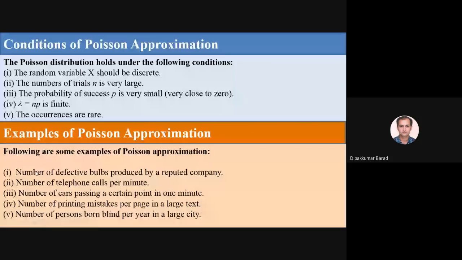Number of telephone calls per minute, number of cars passing a certain point in 1 minute, number of printing mistakes per page in a large text, and number of persons born blind per year in a large city. All these are examples where you can apply the Poisson approximation.